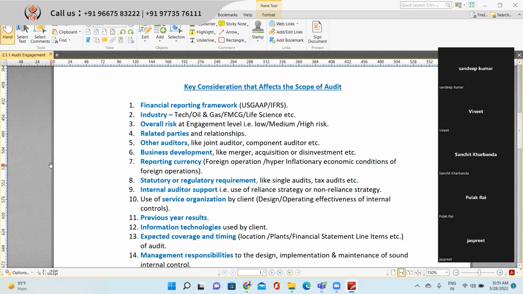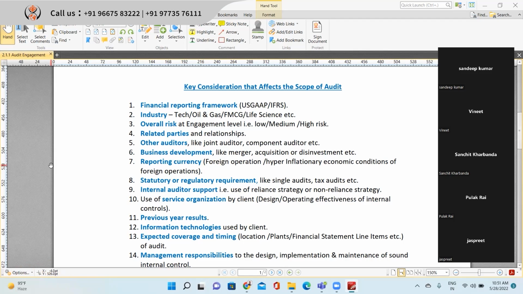Second is industry. Industry also matters, whether it's technology, oil and gas, FMCG, life science, or real estate, whichever industry your client is in. Accordingly, you will apply the respective industry guidance when performing the audit procedures. Third is the overall risk at the engagement level.